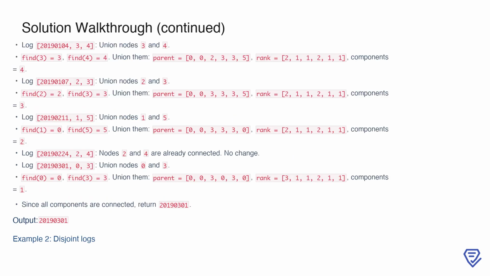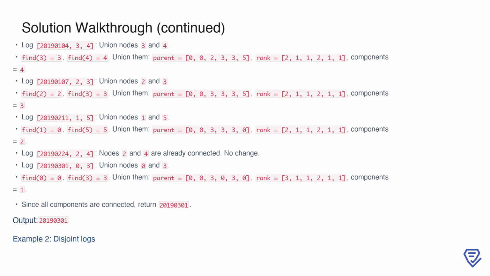The next log, 2019-01-04, 3, 4, indicates that persons 3 and 4 became friends. Performing the union operation connects these two nodes, resulting in the parent array 0, 0, 2, 3, 3, 5, the rank of node 3 increases to 2, and the components count decreases to 4. The log 2019-01-07, 2, 3, shows that persons 2 and 3 became friends. After processing this log, nodes 2 and 3 are connected, giving us the parent array 0, 0, 3, 3, 3, 5, and reducing the components count to 3.